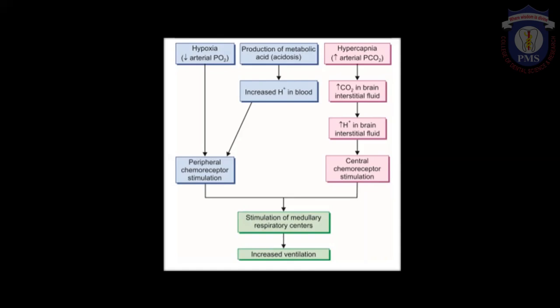So the normal pulmonary ventilation is maintained by both nervous as well as chemical regulation. The nervous mechanism includes respiratory centers, which are located in the medulla and pons, and the chemical regulation includes chemoreceptors, that are peripheral and central chemoreceptors. And this is how pulmonary ventilation is normally maintained in a normal physiological state. So that is all about this session. I hope the concept is clear.